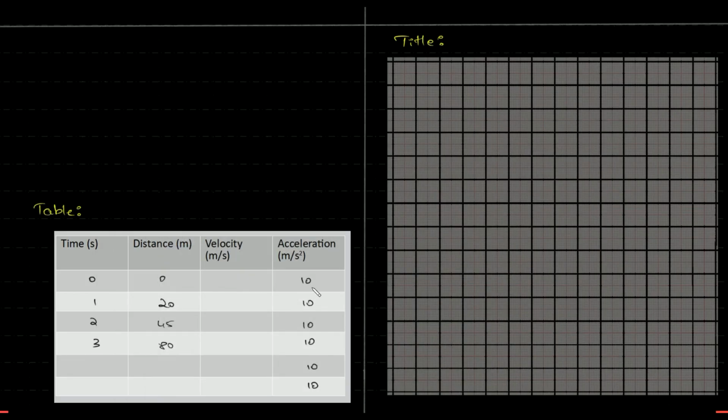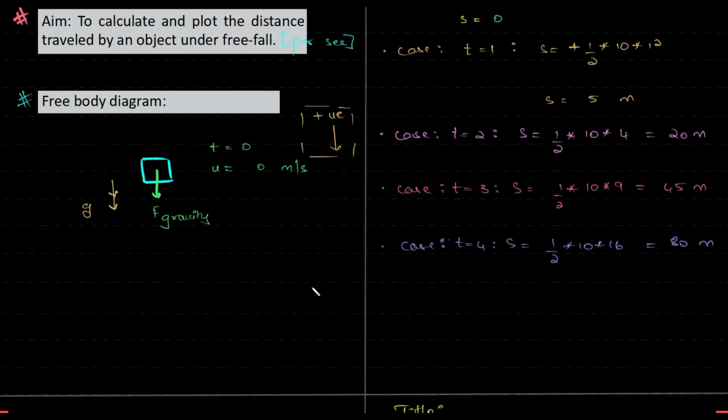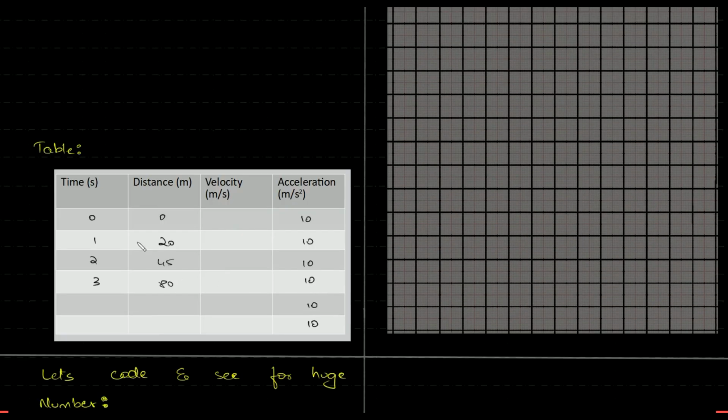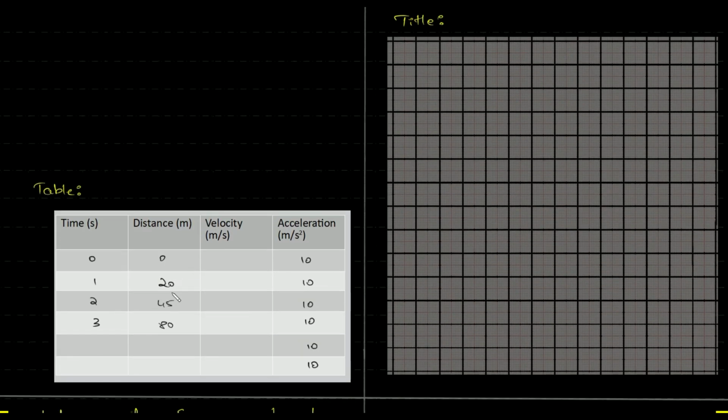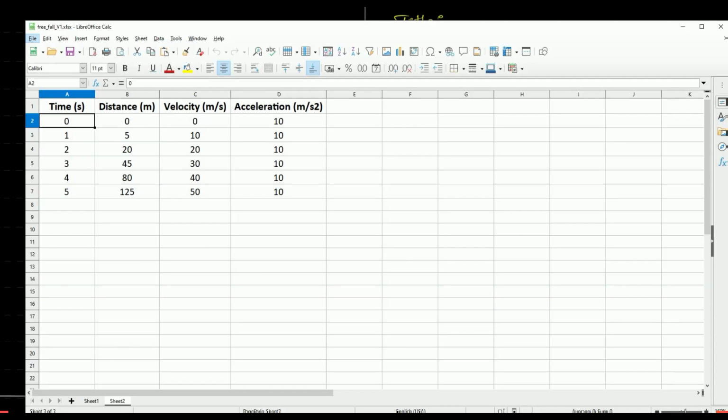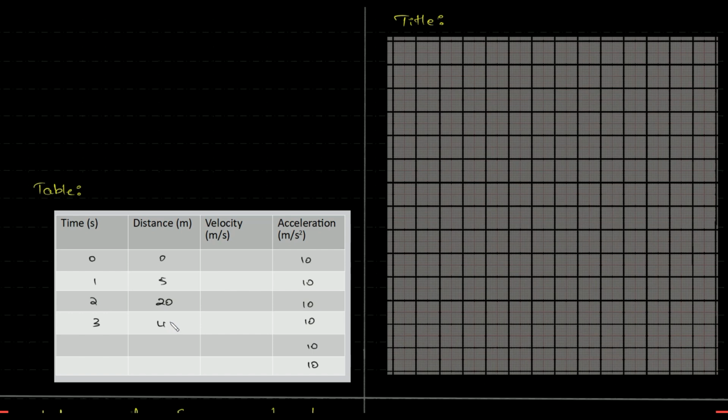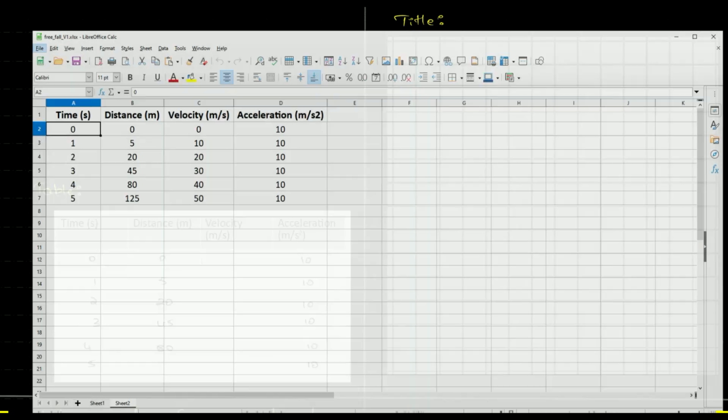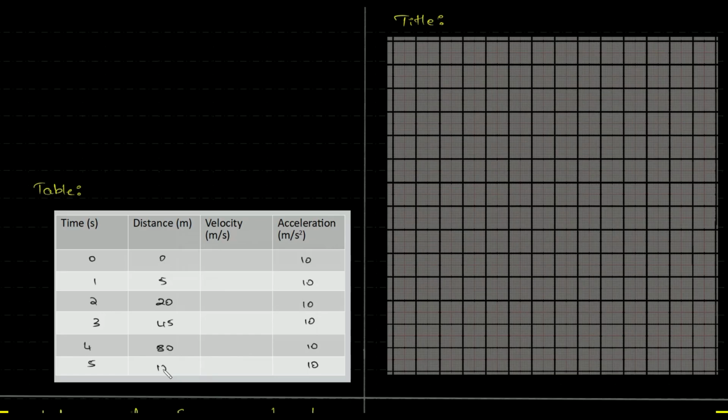Did I mess up copying? 520. Oh yeah, I messed up copying. This is 520. Then 45. 80 is the fourth second. And fifth second is 125.